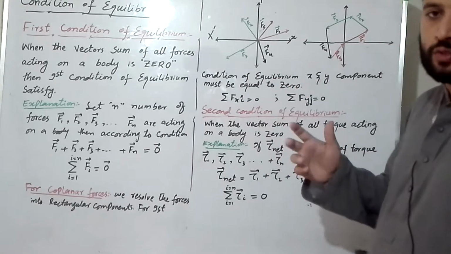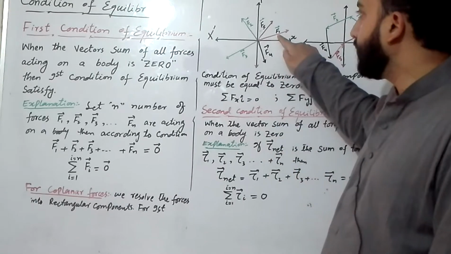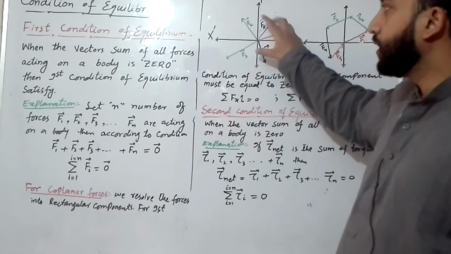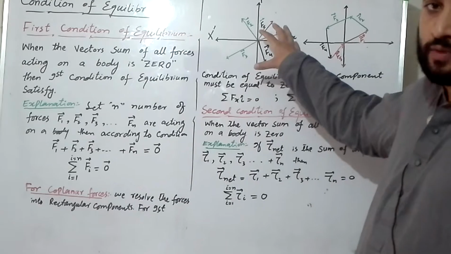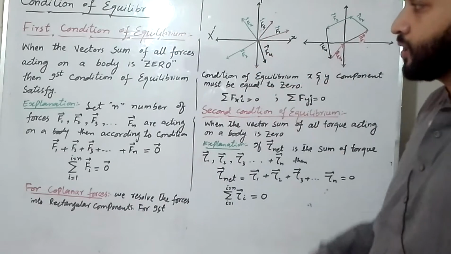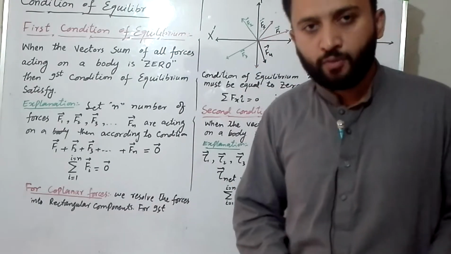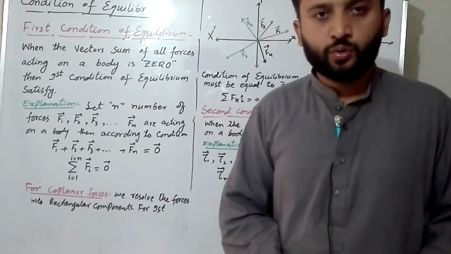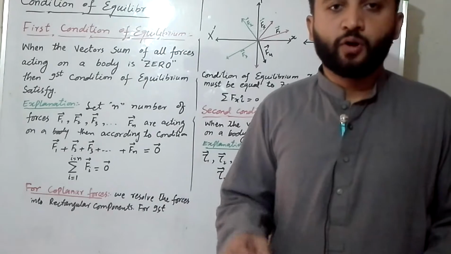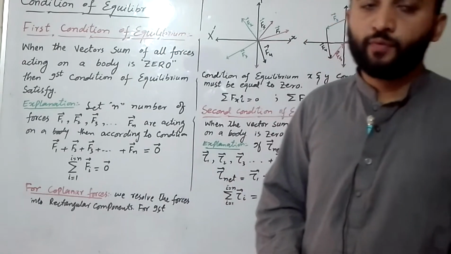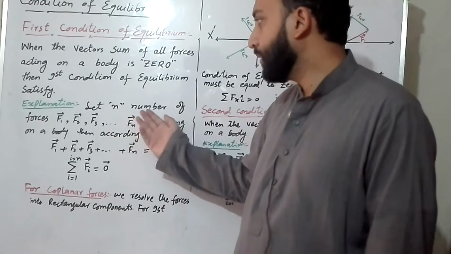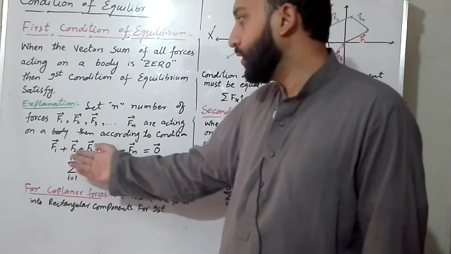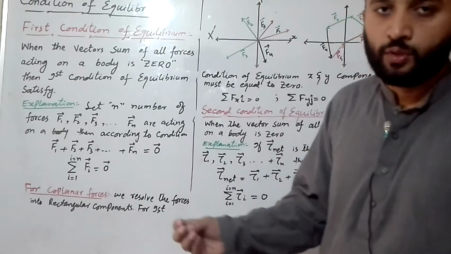Let n number of forces act on a body. Let this be F1, this is F2, this is F3, F4 and F5. These are the forces; five forces are shown in the figure. Let us say there are n number of forces acting on a body, then the sum of all forces is 0, then we say the body satisfies the first condition of equilibrium. According to the first condition, the sum of all forces must be equal to 0.